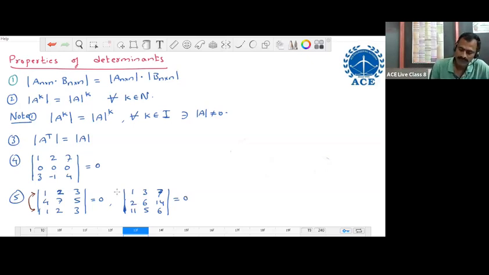The first and second rows are proportional, or multiples. When two rows are the same or when two rows are proportional, then the value of the determinant is 0, because the second row is 2 times the first row. If any row is a 0 row, determinant is 0. If any two rows are the same, determinant is 0. If any two rows are proportional, determinant is 0.